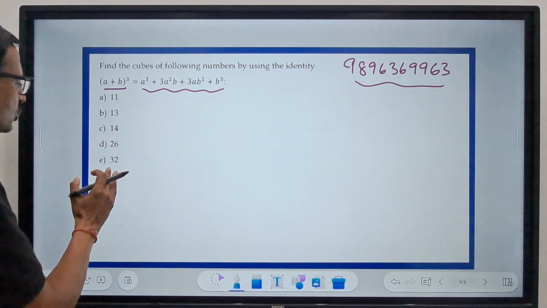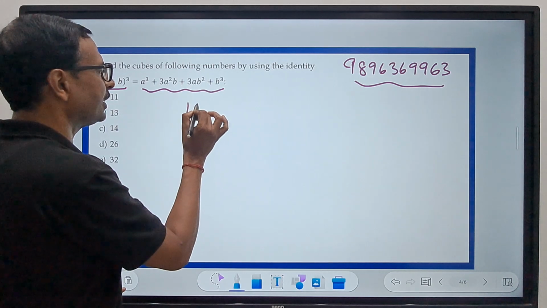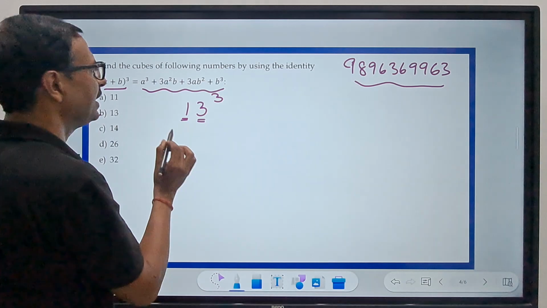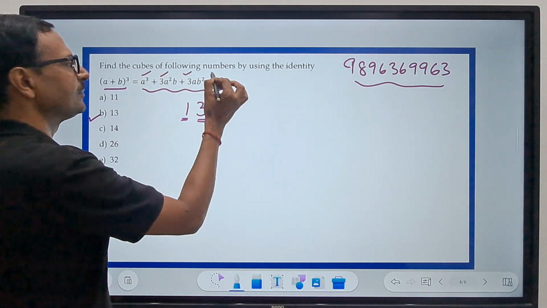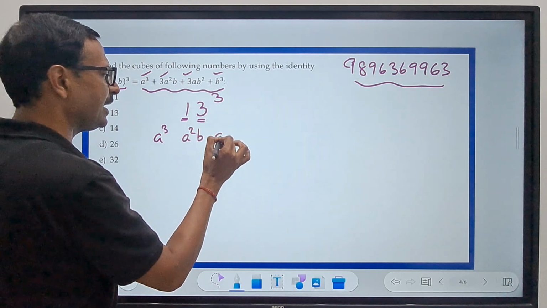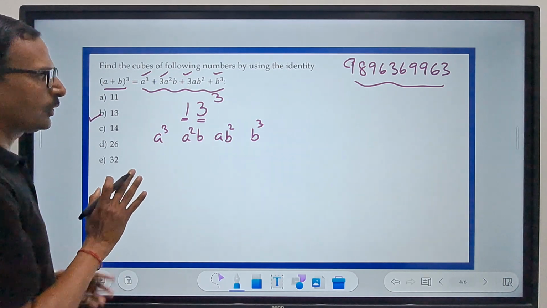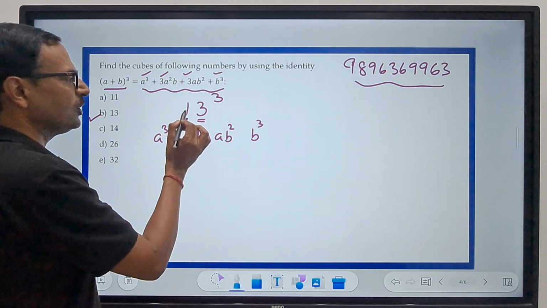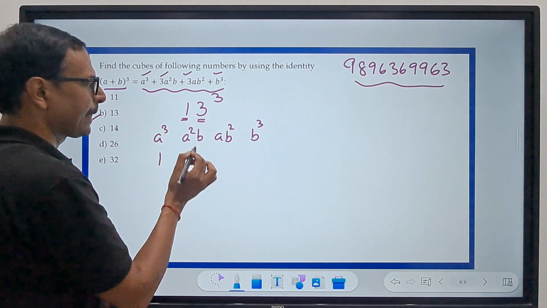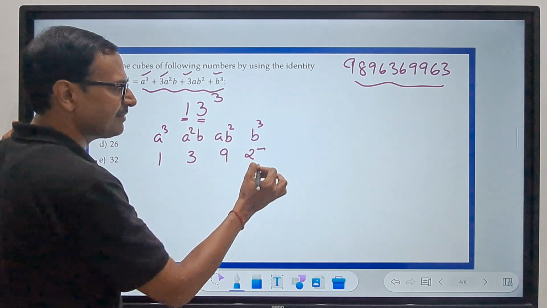Let's see. So which one you want me to do? I'll do maybe 13 first. So if I have to do 13 cube, I'll take this as A and this as B, and I'm going to write these 4 terms. And the terms will be A cube, A square B, AB square, and B cube. These 4 terms. Okay. So A is 1, mind you. So 1 cube is 1. 1 square into 3 is 3. 1 into 3 square is 9. And 3 cube is 27.